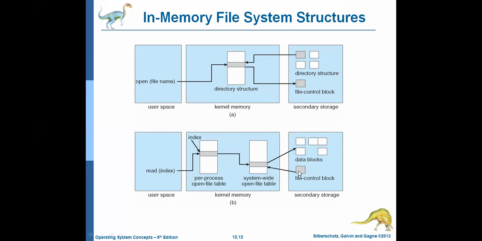Once the file is opened, automatically there will be an entry in the system-wide open file table. Why? Because the system-wide open file table maintains the list of all open files by all the processes in the system. Okay. Whenever the information is available here, next, what are we opening the file for? The file may be opened for subsequent operations. It may be for a read operation or a write operation. Here, we need to perform the read operation.